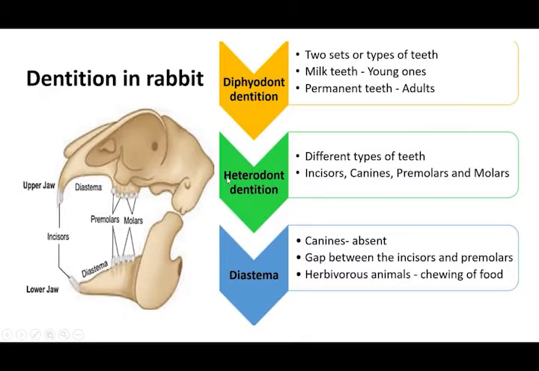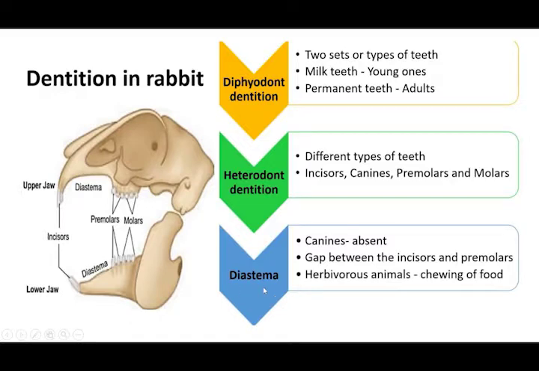And next, it has heterodont dentition. Heterodont dentition means that all the teeth are not of the same type. Different types of teeth are there, so it is called heterodont dentition. What are the different types of teeth? Incisors, canines, premolars and molars. So this is the incisor, then premolar, molar. Canine is a type of teeth, but it is absent in the case of rabbit.